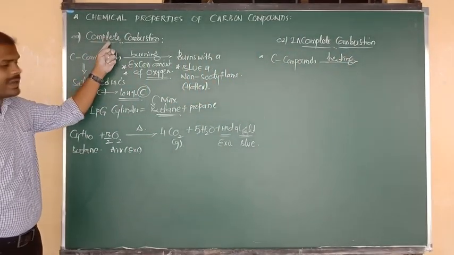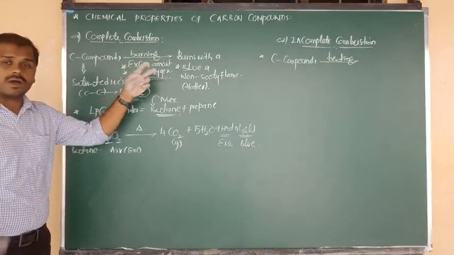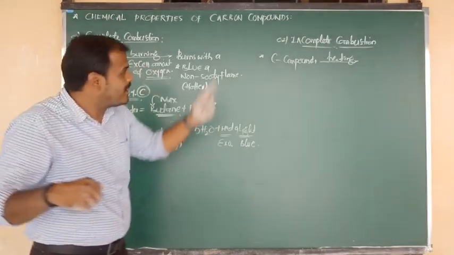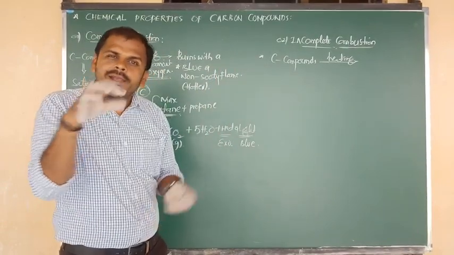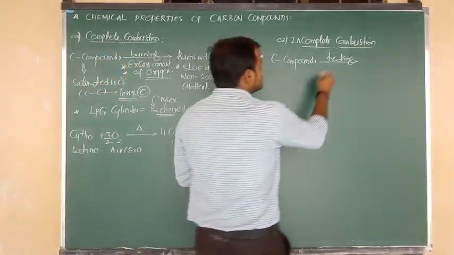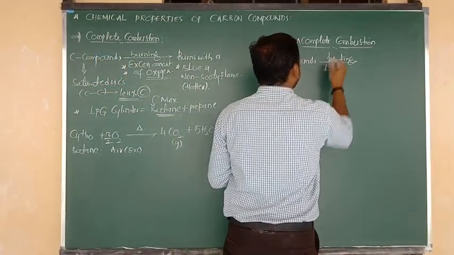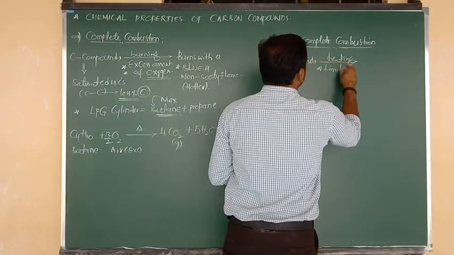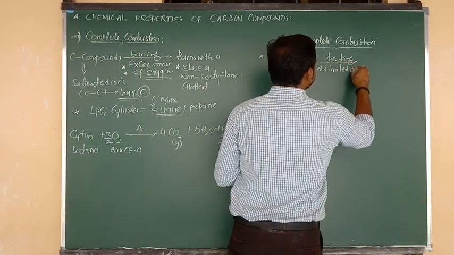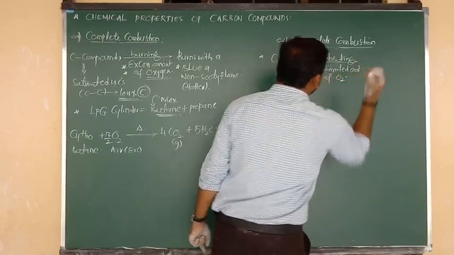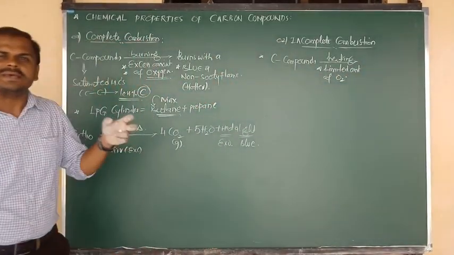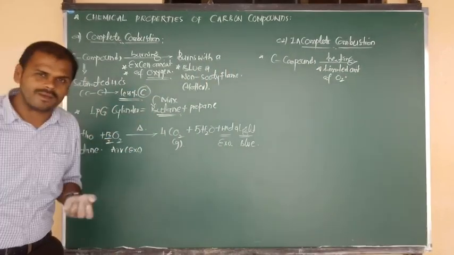Complete combustion takes place in the presence of an excess amount of oxygen, but incomplete combustion takes place in the presence of a limited supply of oxygen. So we can say this is the important condition. Incomplete combustion takes place in the presence of a limited amount of oxygen, that is, by the supplying of a limited supply of oxygen.